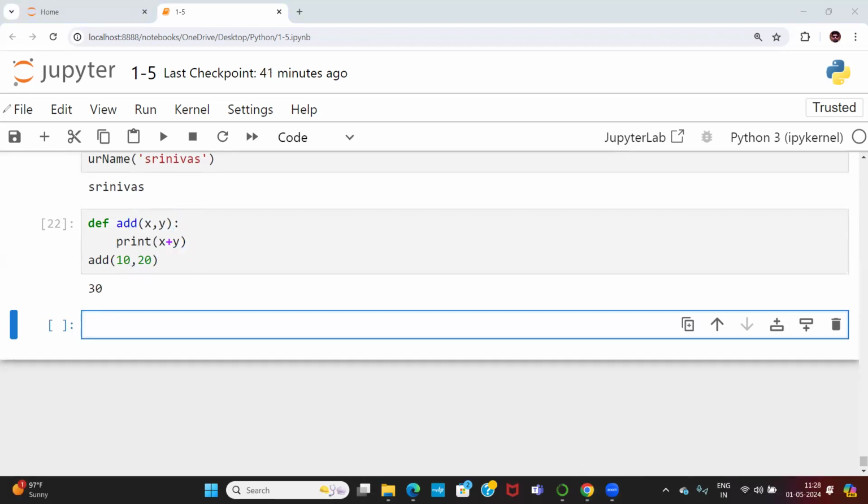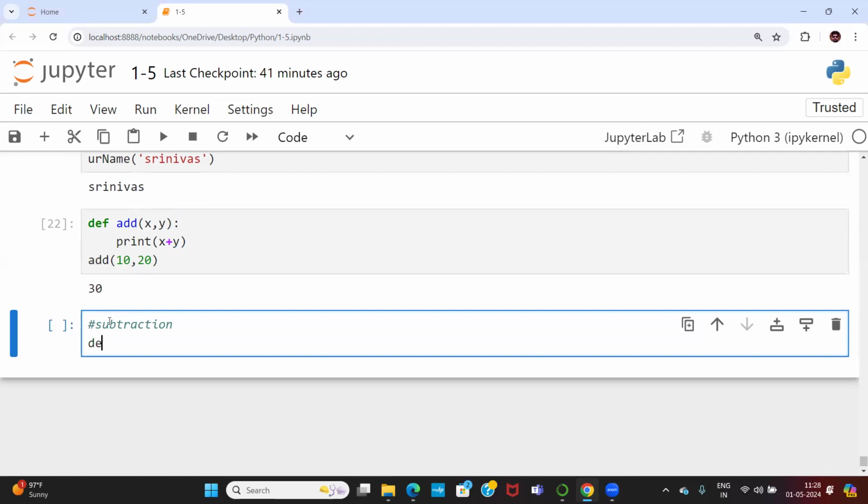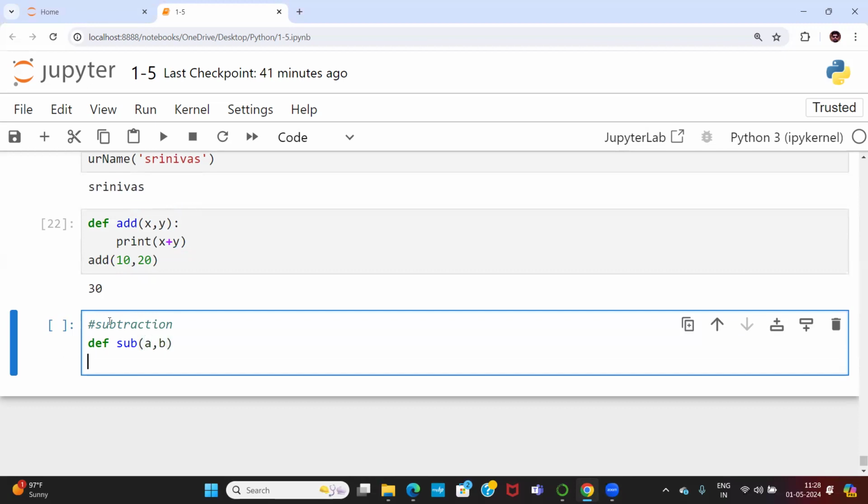Let me work out multiple examples. Let me try subtraction. def sub is a function name. Allowed or not? A comma B colon, then indentation. Python functions follow indentation.